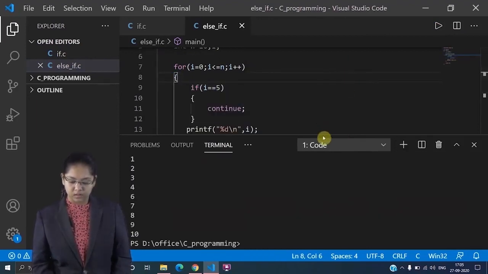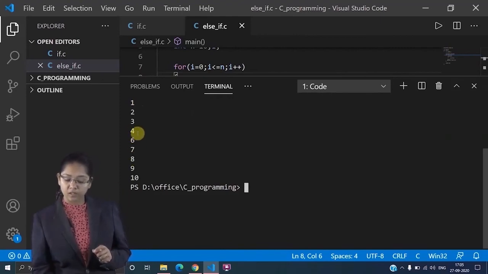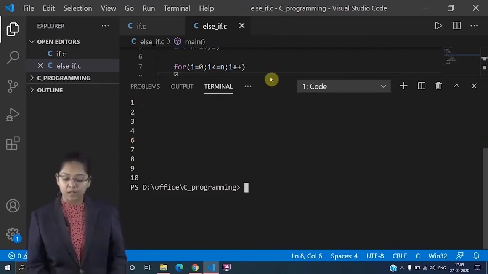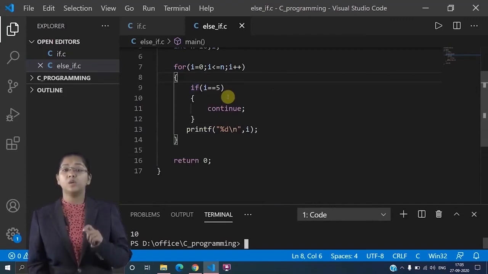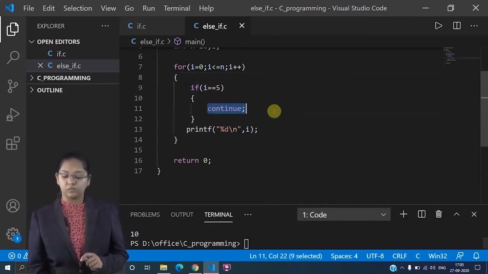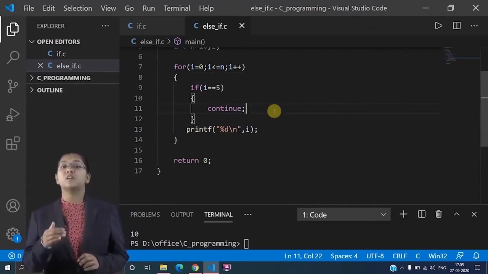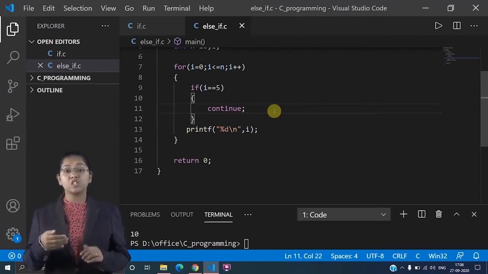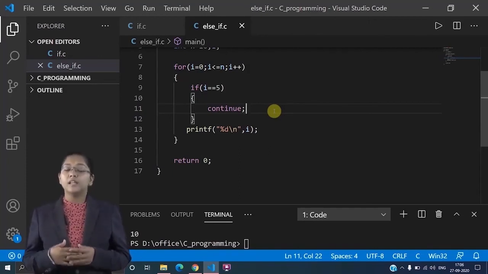Now see, my code has run, and you can see from 1 to 10 it is proper, but in between I haven't got any 5 value. Why? Because here I have given if i equal to 5, then continue. Now what this continue does is, continue skips the value. Continue helps you to skip certain values based on certain condition, and will begin the loop again from the beginning. Right? Let's take an example.